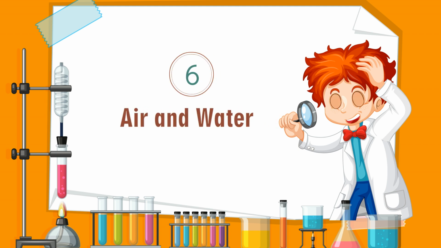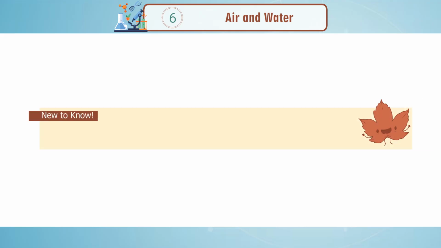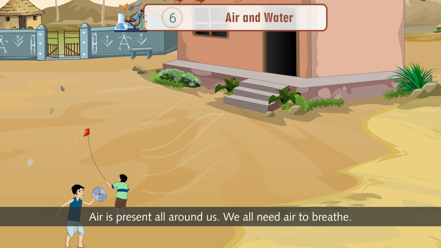Chapter 6, Air and Water. New to know: Layers of the atmosphere, composition of air, properties of air, water. Air is present all around us. We all need air to breathe.